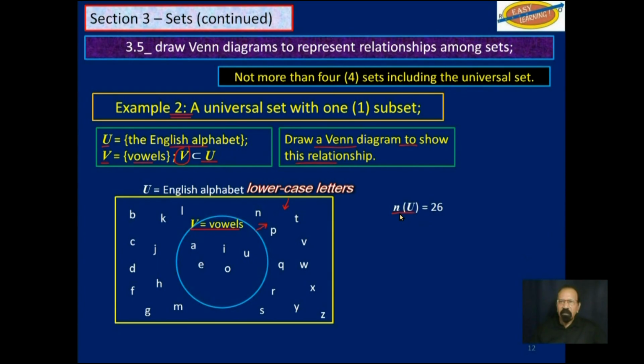The number of elements in U is 26. Well, we all know that the English alphabet has 26 letters, but you can count them here if you like.